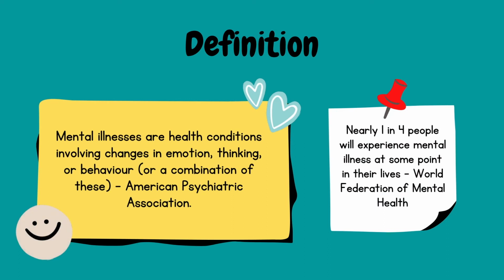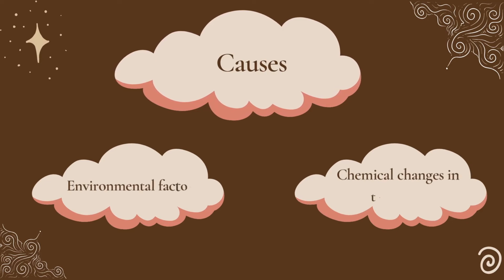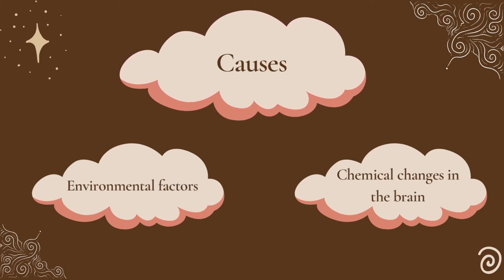According to the American Psychiatric Association, mental illnesses are health conditions involving changes in emotion, thinking, or behavior, or a combination of these. Nearly 1 in 4 people will experience mental illness at some point in their lives, according to the World Federation of Mental Health. The two main causes of mental disorders are environmental factors and chemical changes in the brain.